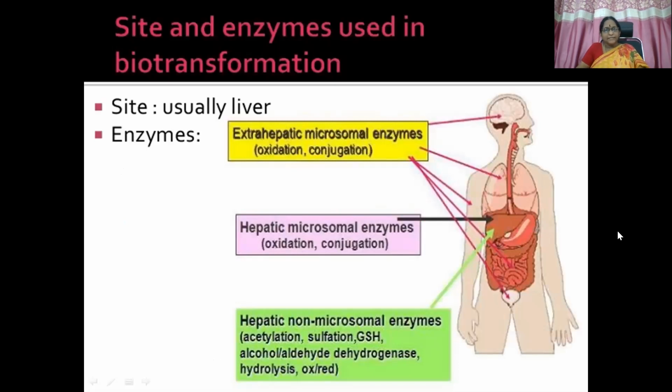So we'll see the sites and enzymes used in biotransformation. It is usually the liver, where we can see hepatic microsomal enzymes, extrahepatic microsomal enzymes, and hepatic non-microsomal enzymes for reactions like acetylation, sulfation, alcohol or aldehyde dehydrogenase, hydrolysis, etc. All these reactions are involved through that pathway.